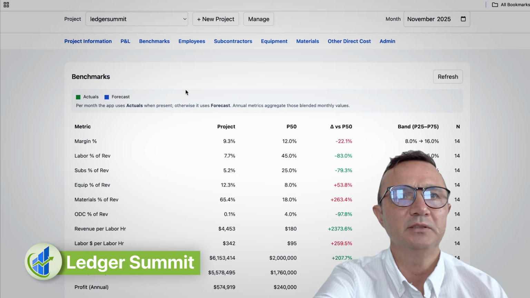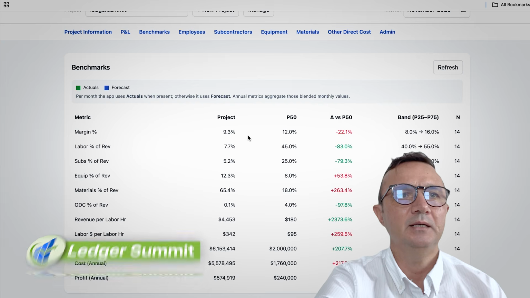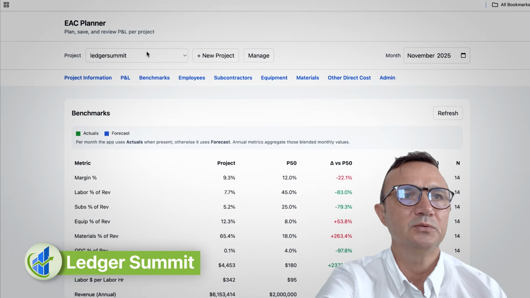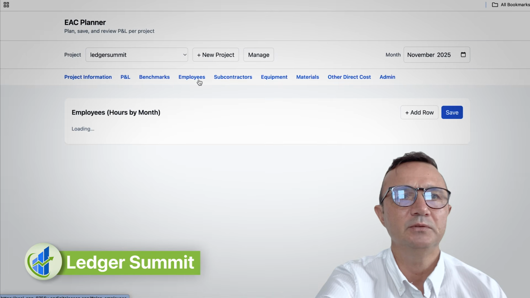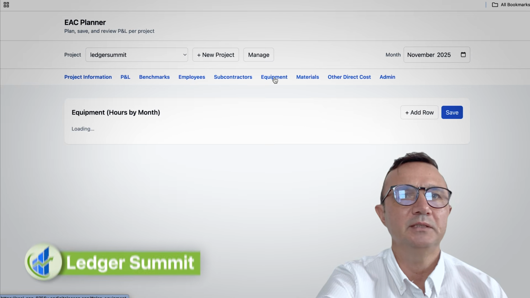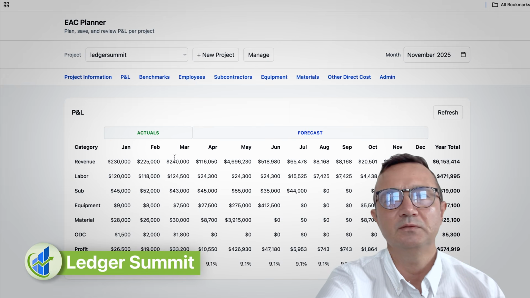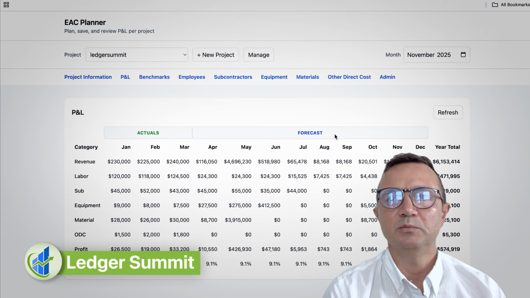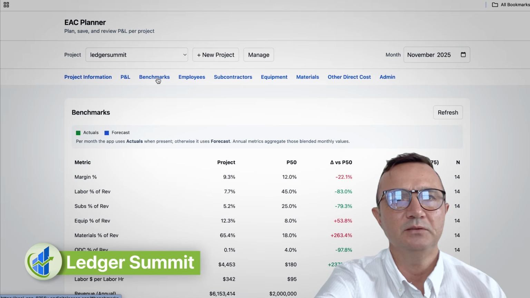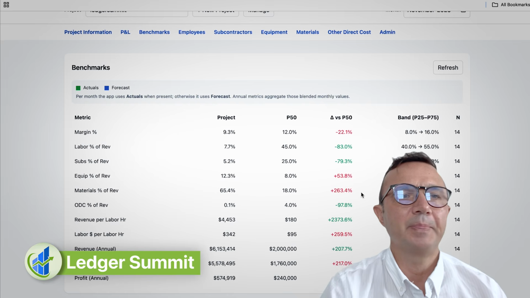What you see on my screen is an example of how I use benchmarks. I built this application using ChatGPT, and it's a kind of standard ESC planning application. It includes multiple tabs where users enter data for their contract for employees, subcontractors, equipment, materials, other direct costs, and then it's all summarized in a P&L statement, and it includes actuals and forecasts as any ESC or project planning application would do. And then you look at benchmarks, and the idea is that you can easily spot any kind of variances. This is one way to do it.